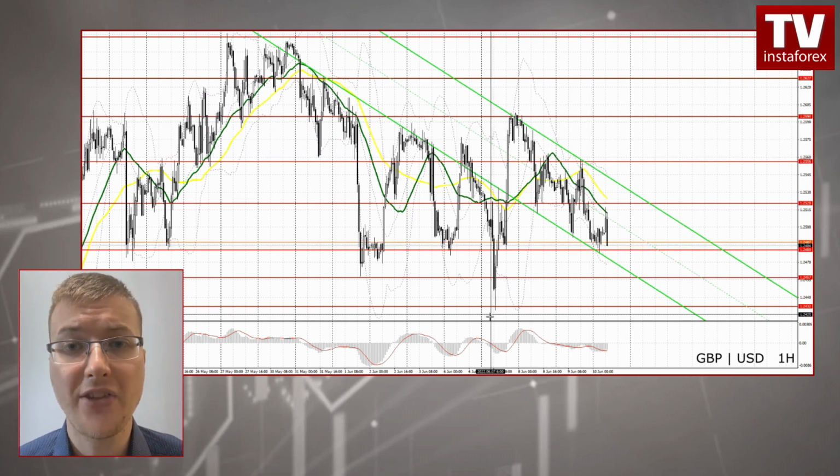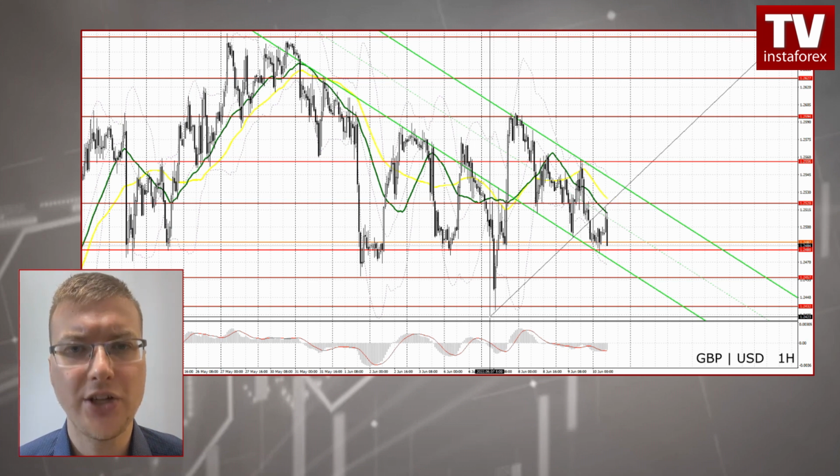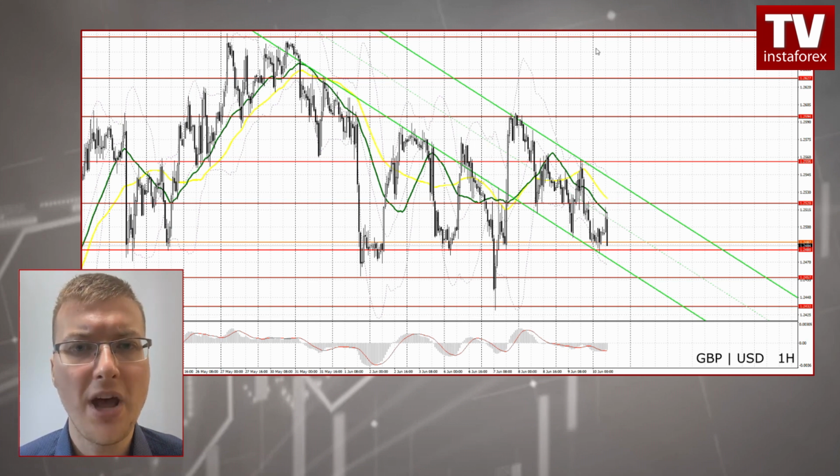If the price breaks through the mark, a new ascending channel will start to form. The quote may return to the May high.